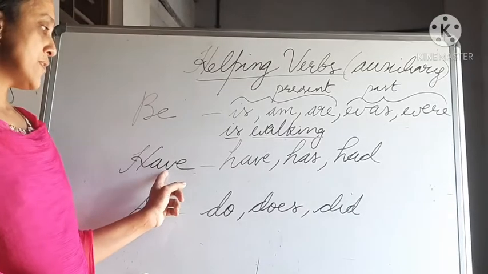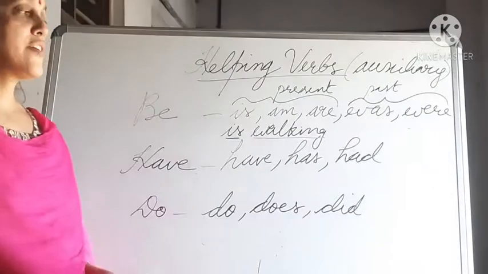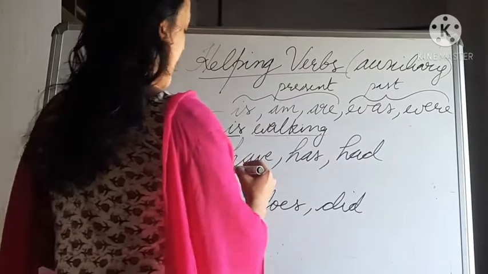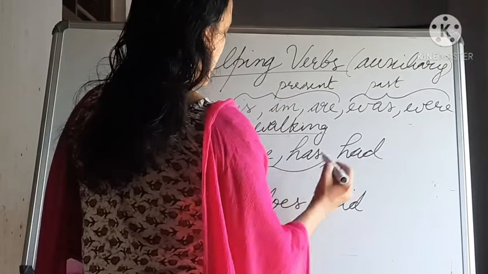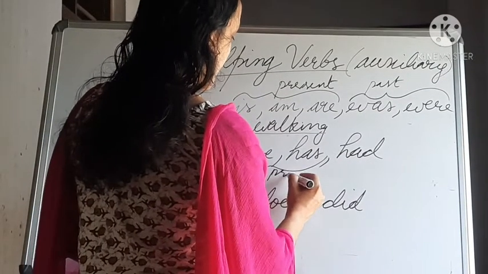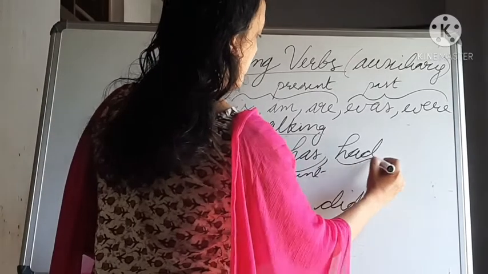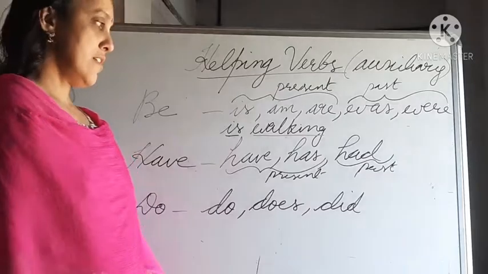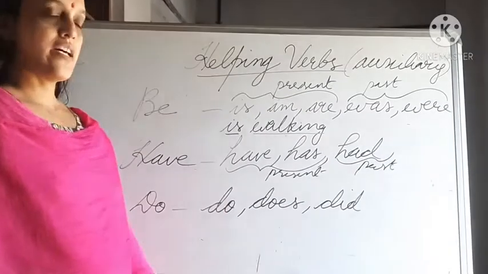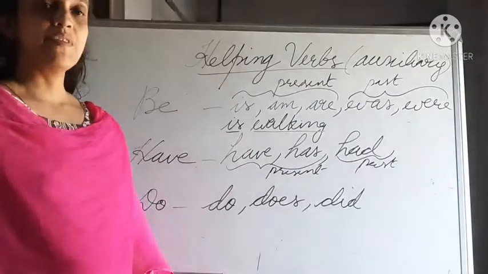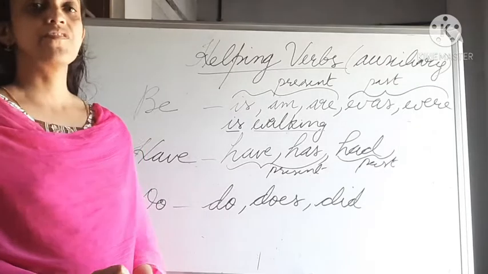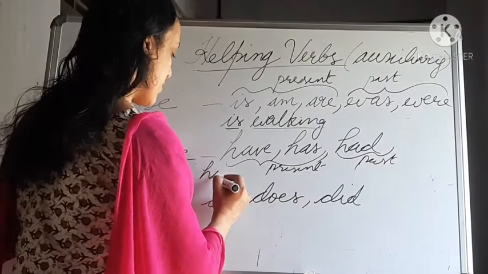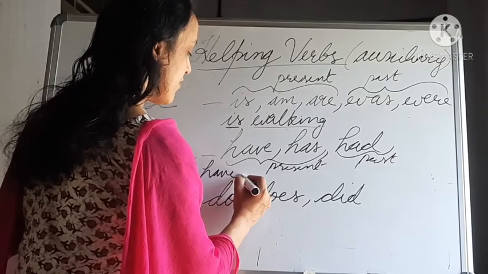Now let's go to the next one, have form. I told you have forms are have, has and had. Have and has are used in present tense, and had can be used in past tense. You know how we use that. After have form, you have to use only the V3 form of the verb. That is the past participle form of the verb.